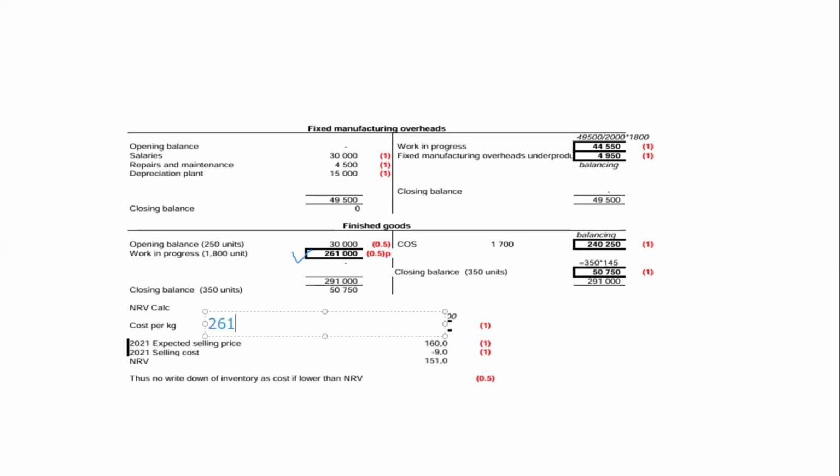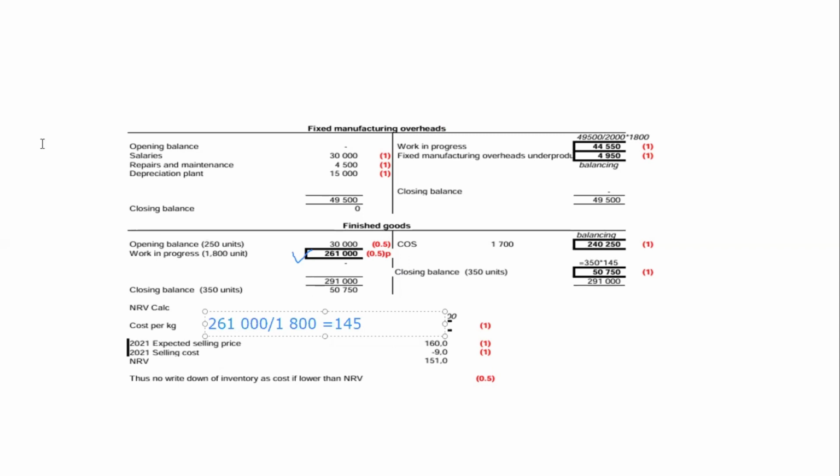Take the total amount for the inventory, and we divide it by the total number of kg. So the answer we're going to get then is the average cost for that inventory that came in.